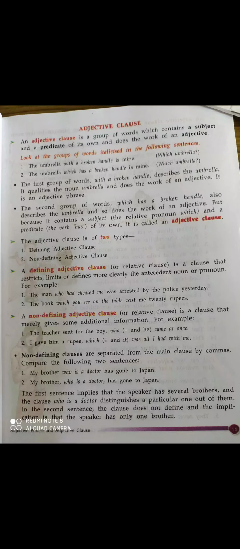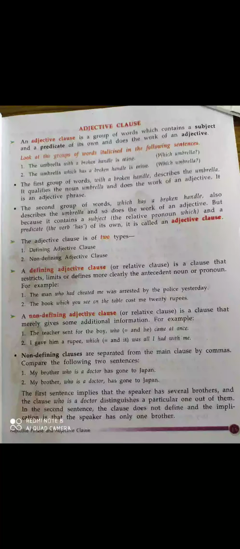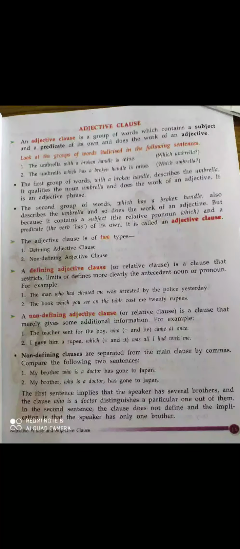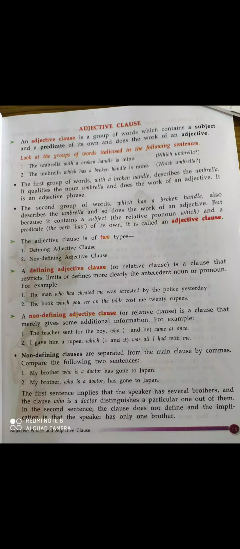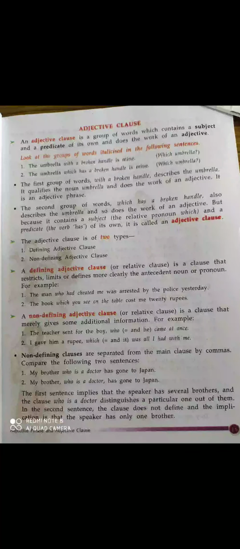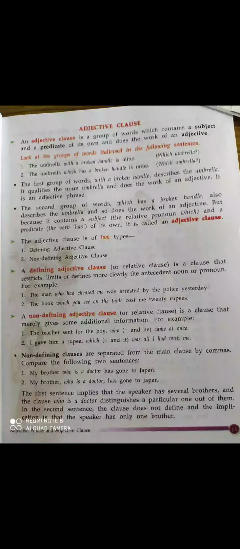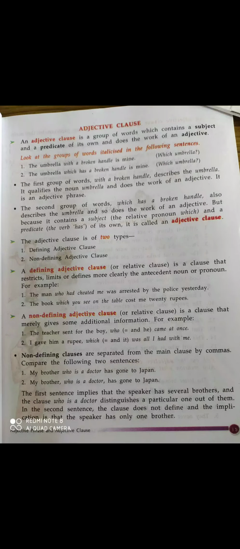Now you can understand. Okay, very good. Now see the explanation here. The first sentence implies that the speaker has several brothers and the clause who is a doctor distinguishes a particular one of them. Now in the first sentence, my brother who is a doctor has gone to Japan.